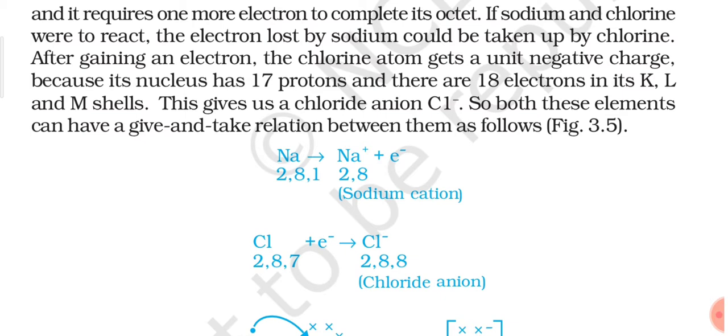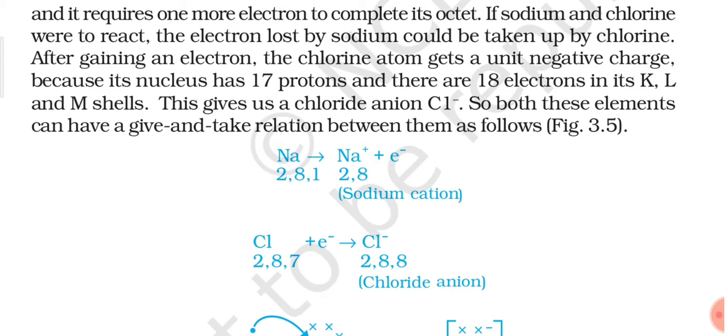The reason is that after gaining one electron, the total number of electrons will be 18, whereas the number of protons in the nucleus of chlorine is the same, 17, and that is the reason chlorine will develop a negative charge and we will get a chloride anion. Because its nucleus has 17 protons and there are 18 electrons in its K, L and M shells, this gives us a chloride anion, Cl-.